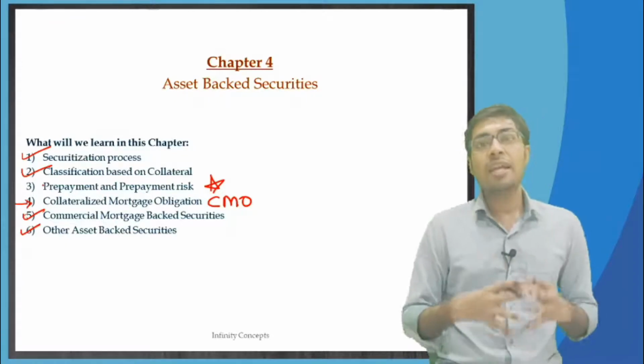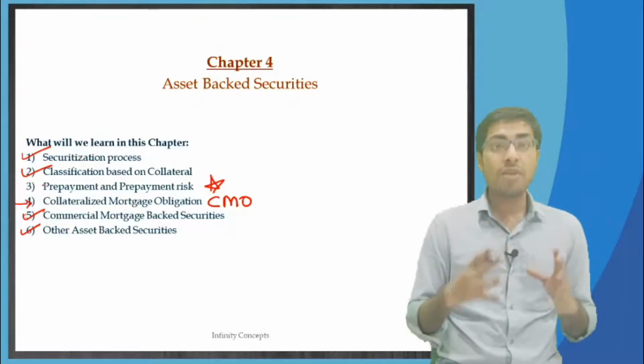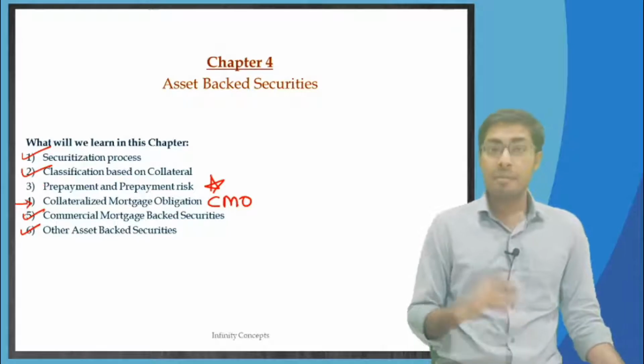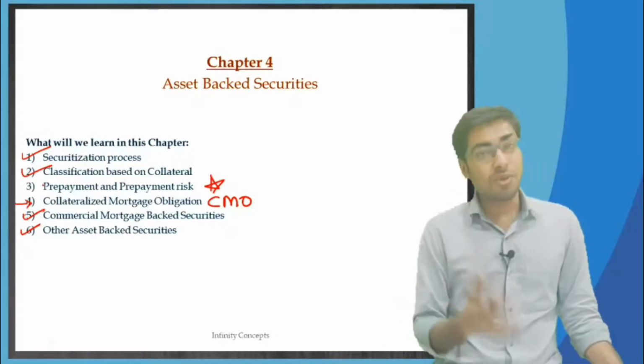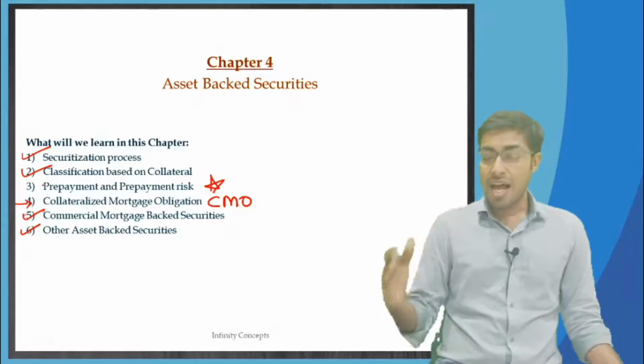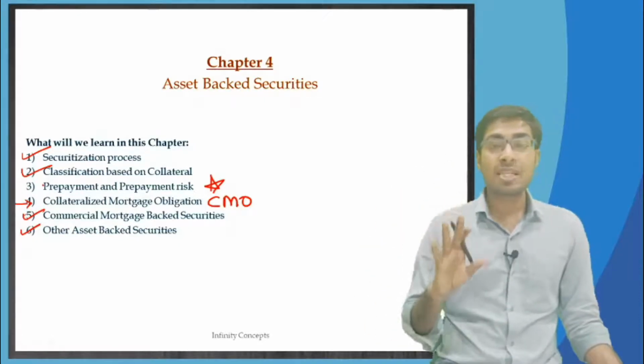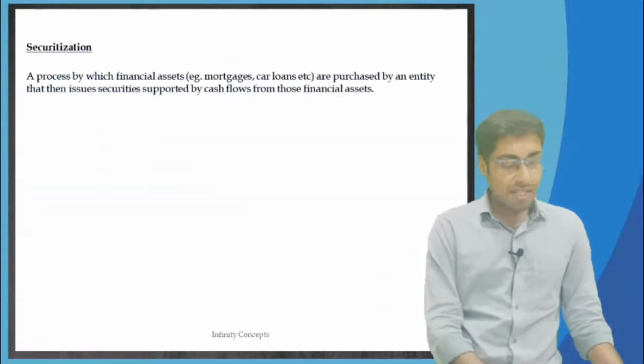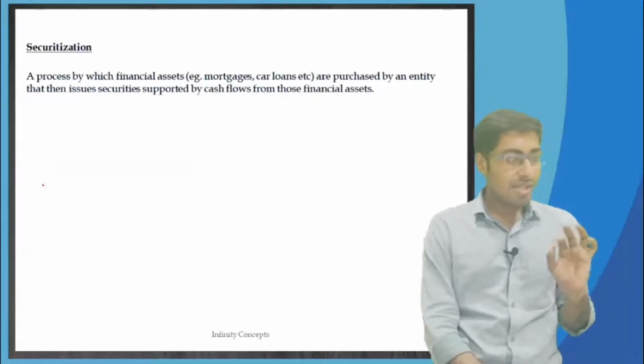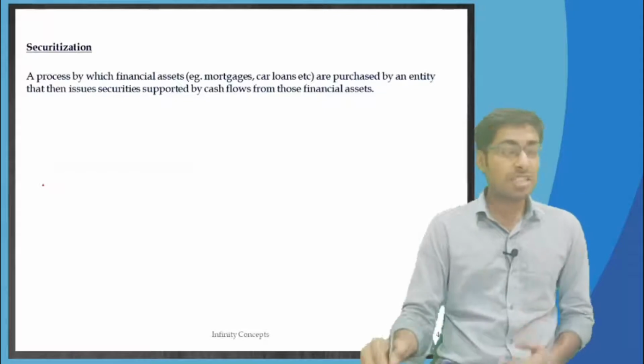Many of you at your workplace may know what asset backed securities are, but even if you don't know, no worries. By the end of this chapter, you would be completely aware of what asset backed securities are. Okay, let us move on to the next one. Securitization. What is this securitization?